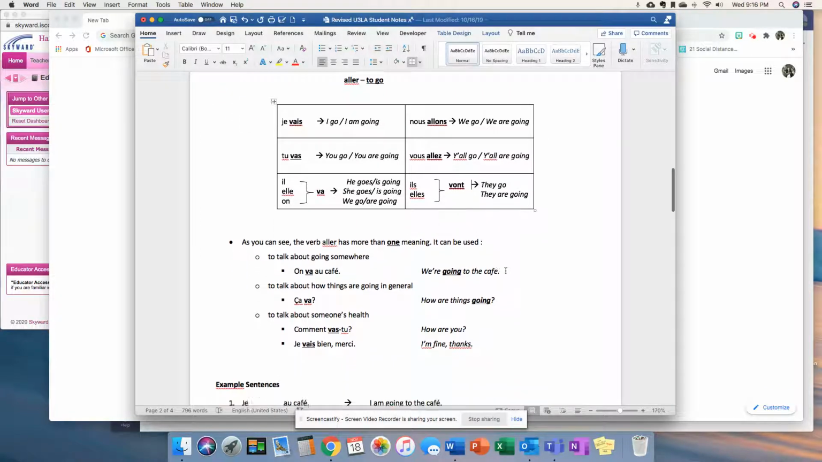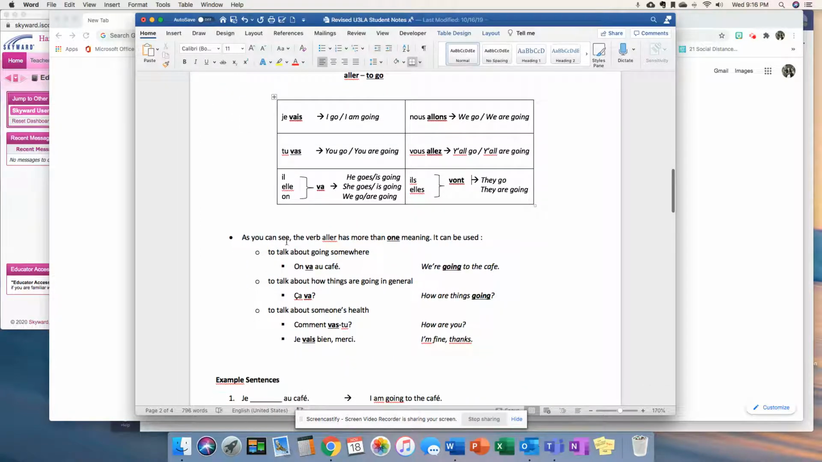Now, underneath the conjugation chart, as you can see, the verb aller has more than one meaning. So it can be used in a couple of different ways. It can be used to talk about going somewhere. So for example, on va au café. We're going to the cafe. It can also be used to talk about how things are going in general.